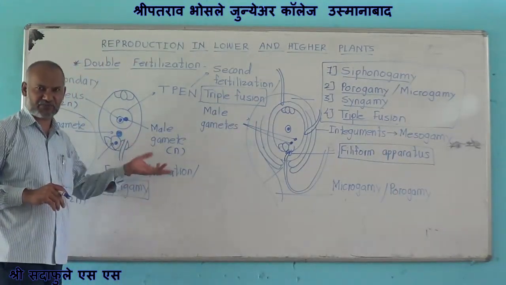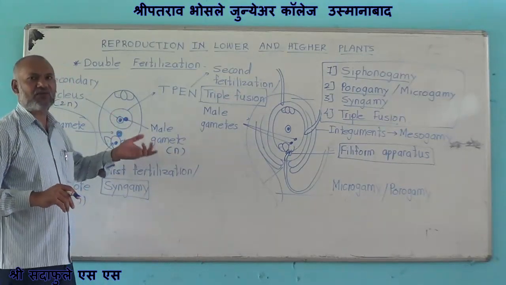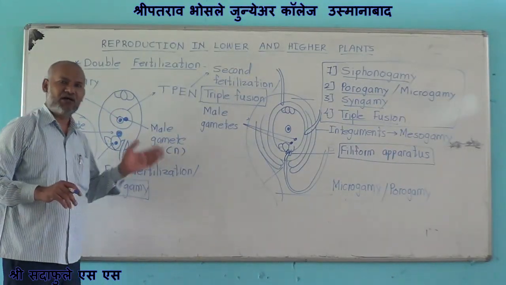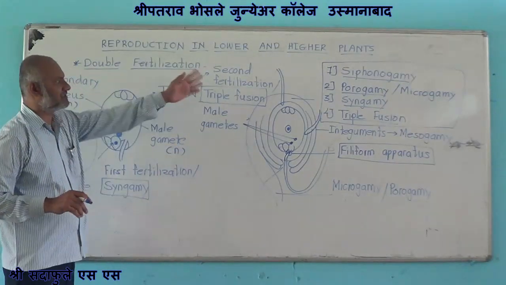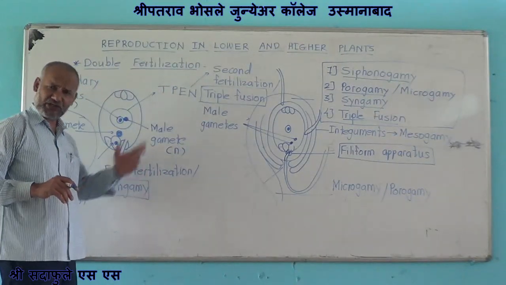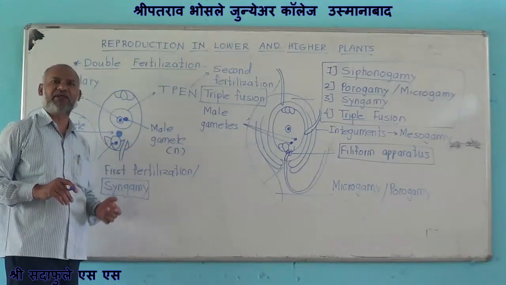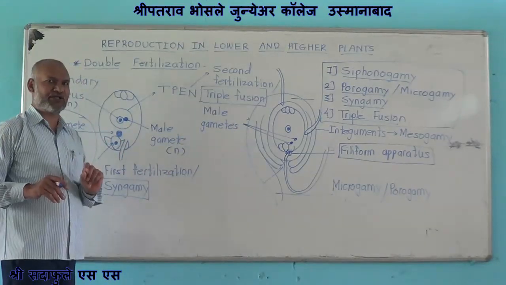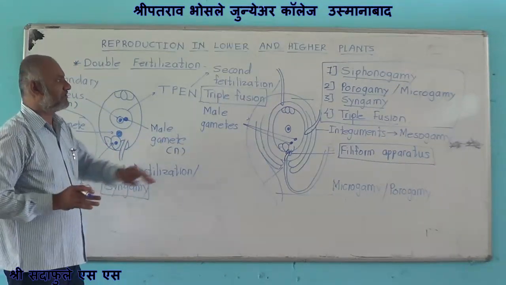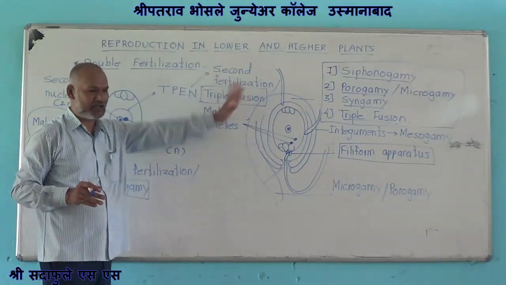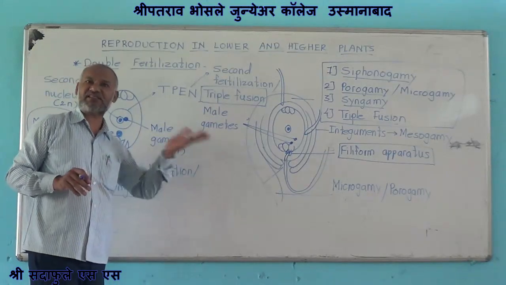Now what is siphonogamy? The transfer of non-motile male gametes up to the female gamete through the pollen tube is called siphonogamy. What is porogamy? The entry of the pollen tube into the ovule through the micropyle is termed as porogamy. What is syngamy?